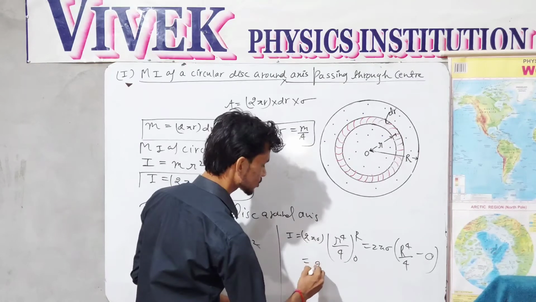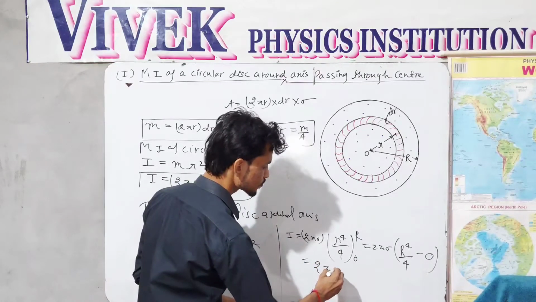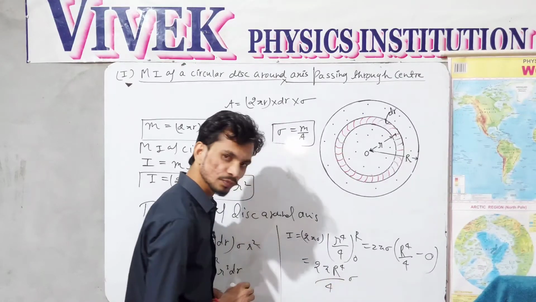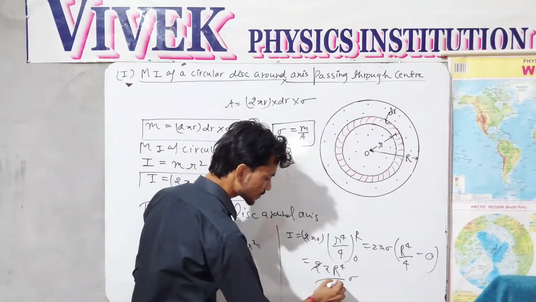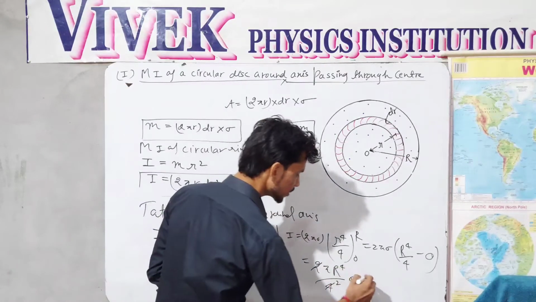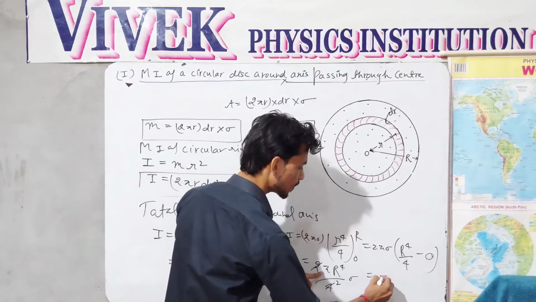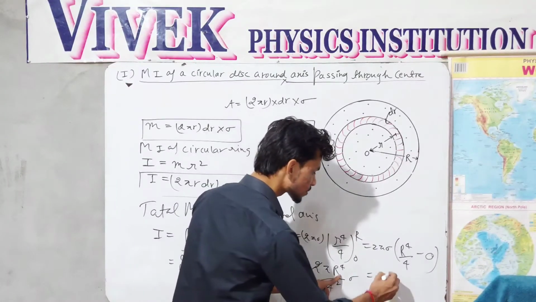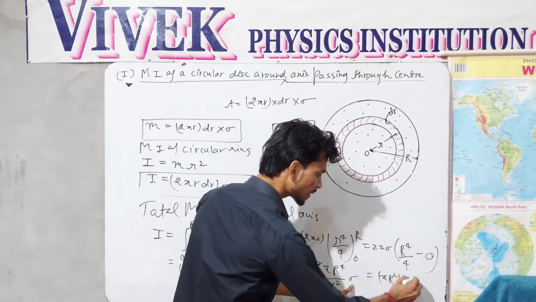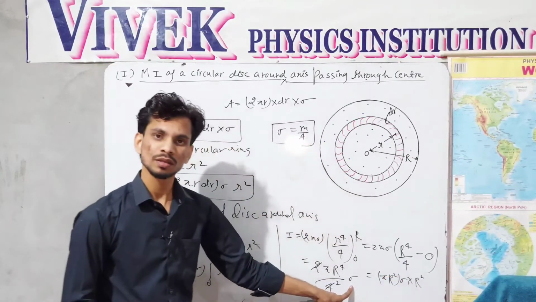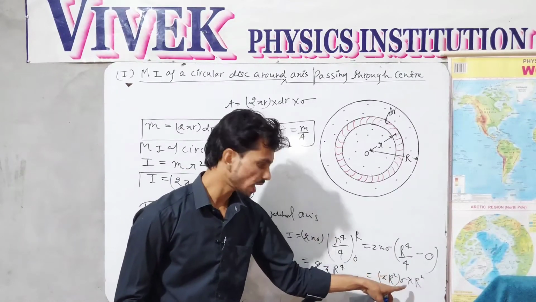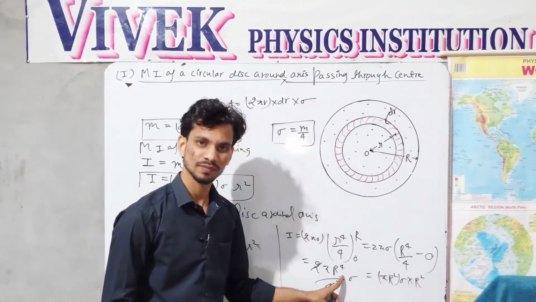So this is the required result, and this is 2 pi r raised to power 4 over 4 times sigma. 2 is cancelled by 4 by 1 by 2 times, and here you can see I have pi r square times sigma multiplied by r square. I have broken the fourth power into 2 power into 2 times, r square and r square gives me the same result.